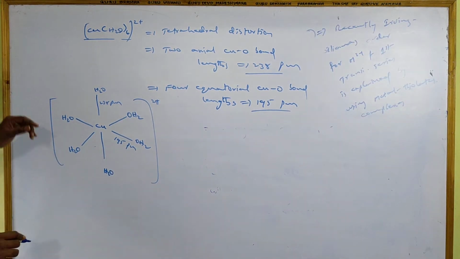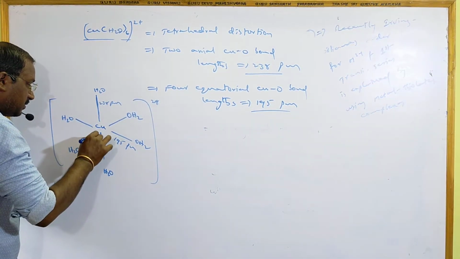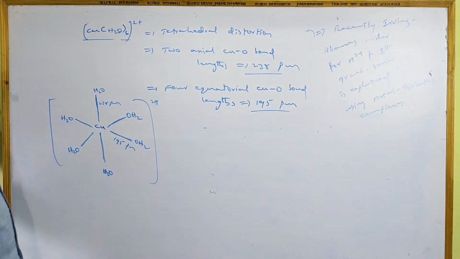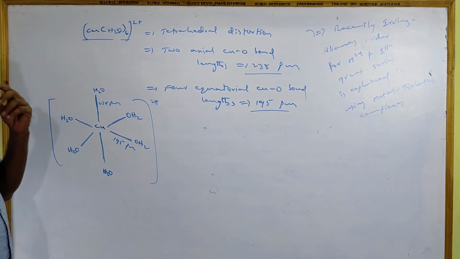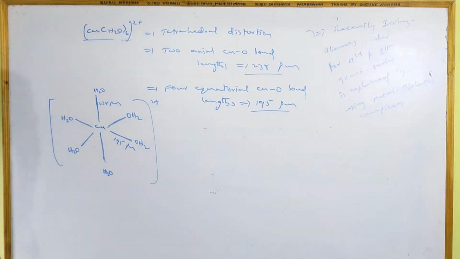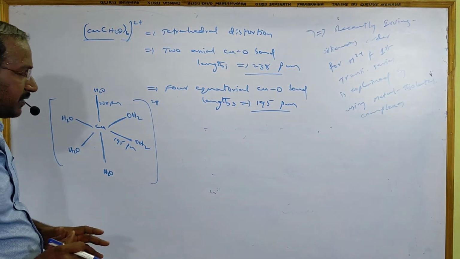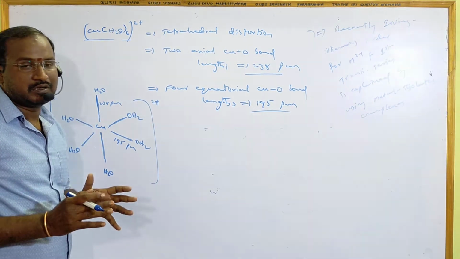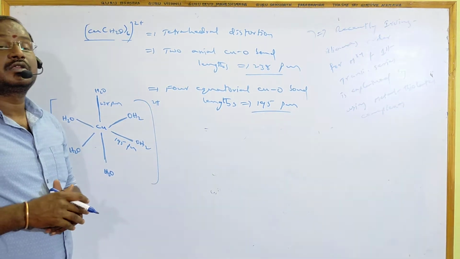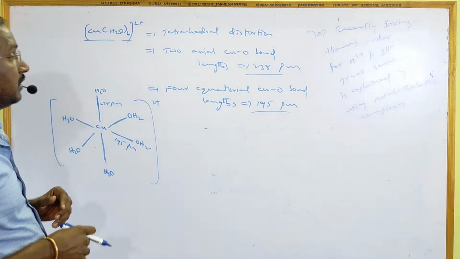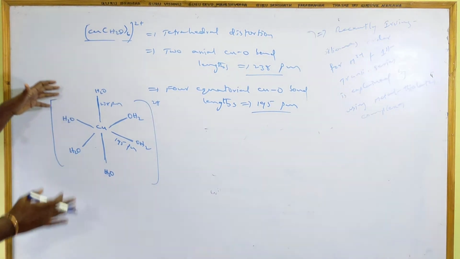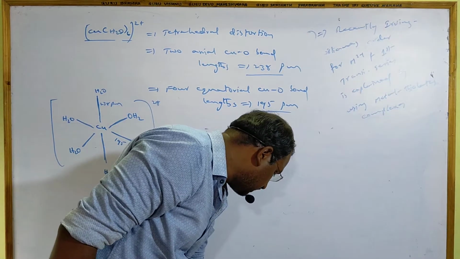The shape is not octahedral. This axial length is longer than these equatorial lengths. Equatorial lengths have only 195 picometers. This is called what? Tetrahedral distortion. The molecule is not in octahedral shape. That is called the Jahn-Teller effect. Jahn-Teller effect means what? If any non-linear molecule has a degenerate electronic configuration, then the molecule undergoes geometrical distortion that removes degeneracy. Here degeneracy is removed by elongation.